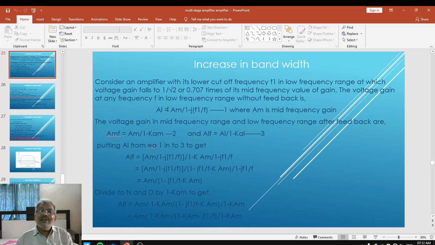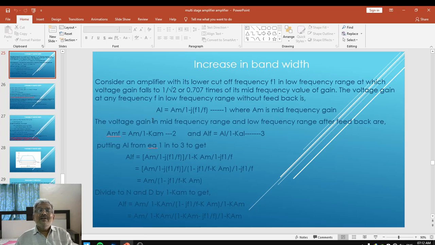This equation we have written by the definition, and the definition is: low frequency gain falls by an amount of 0.707 times the mid frequency gain. With this particular definition, we can write AL is equal to AM upon 1 minus j into bracket f1 upon f, where f1 is the lower cutoff frequency and f is any frequency in the low frequency region. AM is the gain in mid frequency.